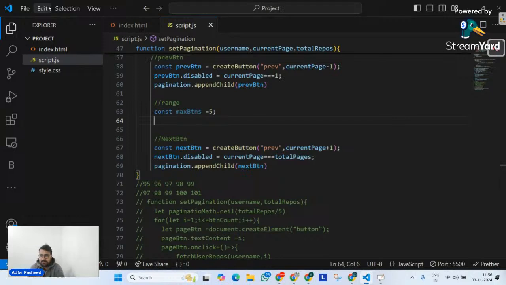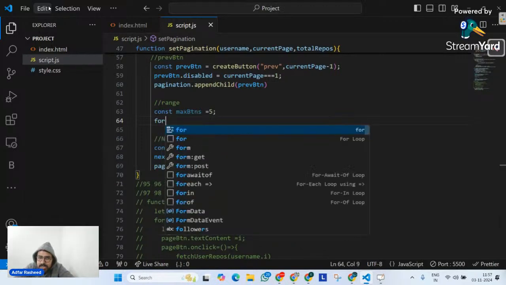Now, when it is 5, I can simply tell it to start a loop from start page to end page, maximum buttons, and create 5. I can do that, but it won't be dynamic. It will be 1 to 5 always. If I start a loop from i equals 1, less than maximum buttons, don't you think the text on those buttons will be 1, 2, 3, 4, 5? That's it, nothing else, right? But that's not what we want. Although it itself gave me a suggestion.